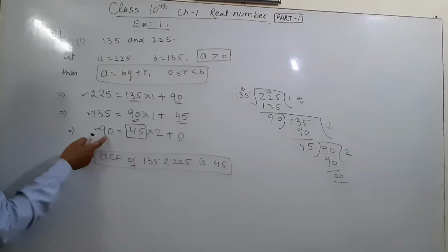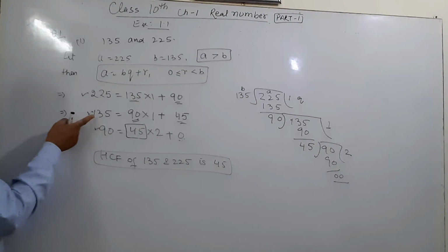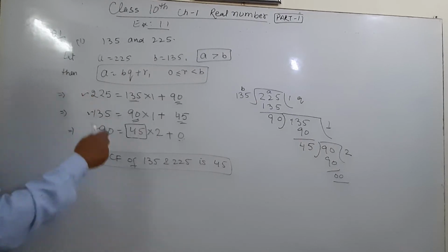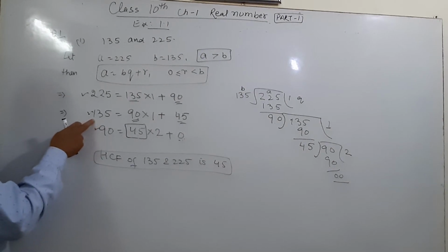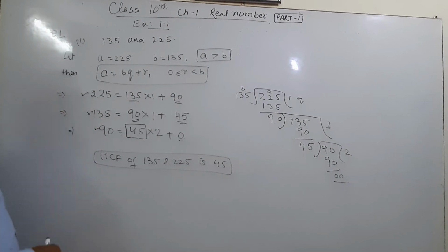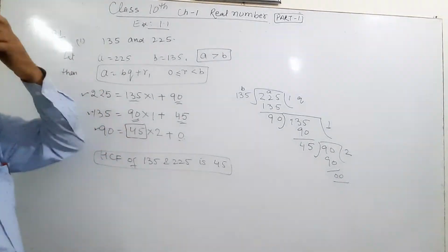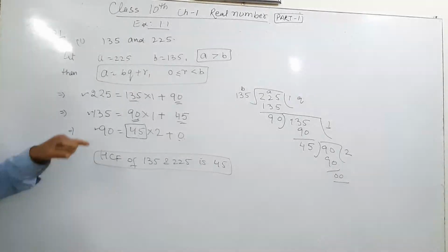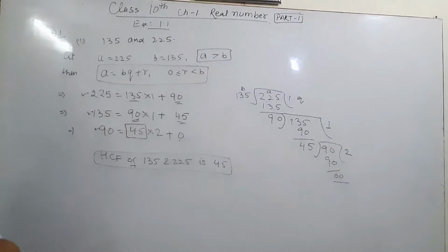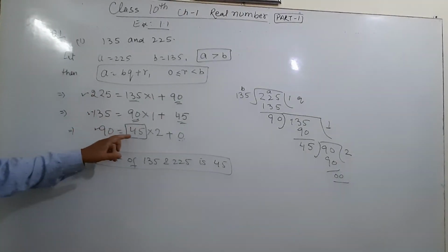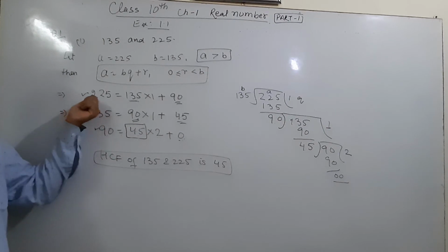It means 45 is a factor of 90, 135 and 225, or we can say 225, 135 and 90 are multiples of 45. The HCF of 225, 135 and 90 is 45. All three numbers have the common factor 45.